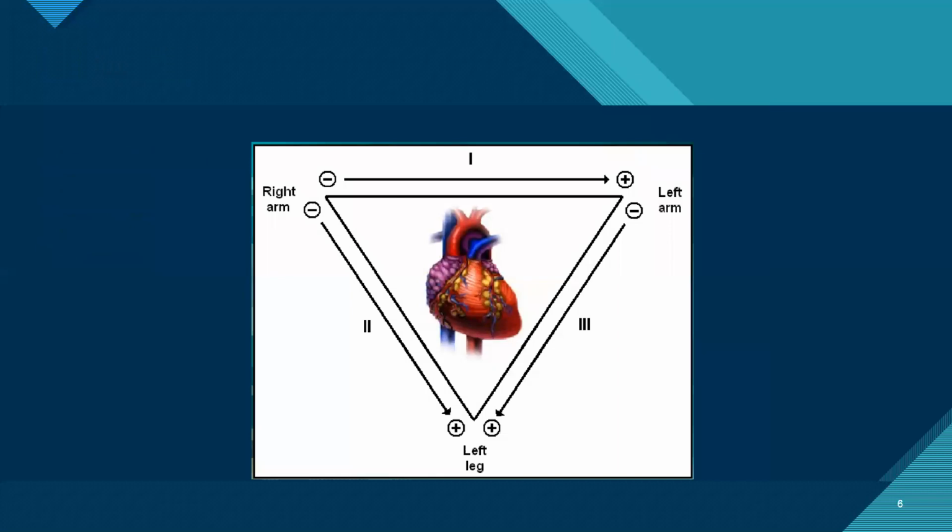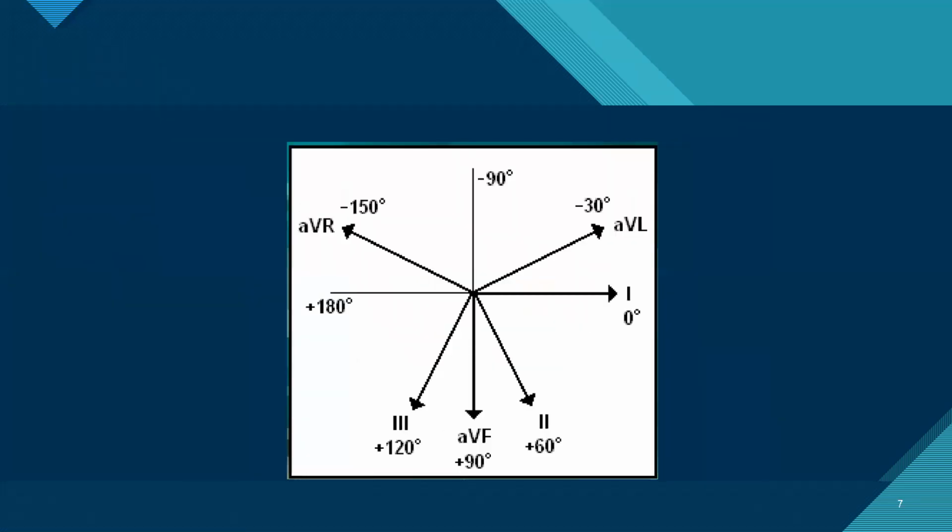So these are the limb leads leading to Einthoven's triangle. Einthoven's law states that lead 1 plus lead 3 is equal to lead 2. Coming to augmented leads, which are 3: AVR, AVL, and AVF, which are basically made by combining the other 2 leads without the one active lead, and they get augmented.